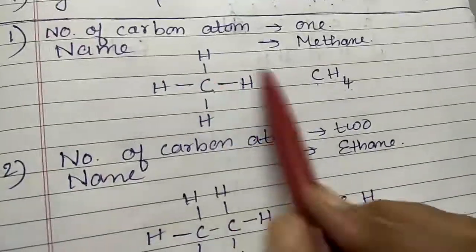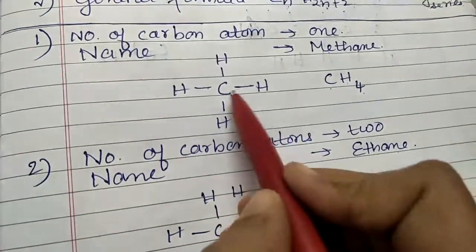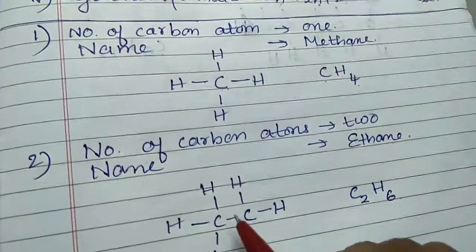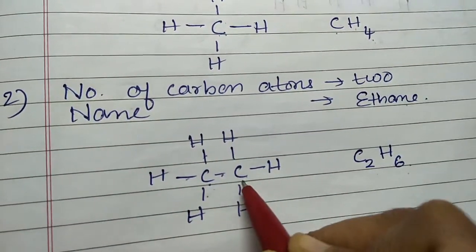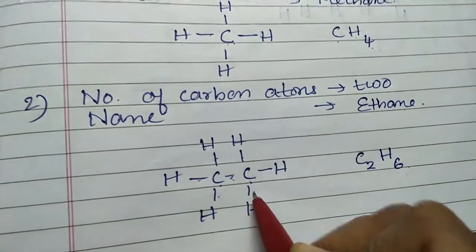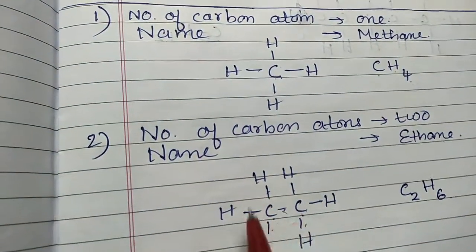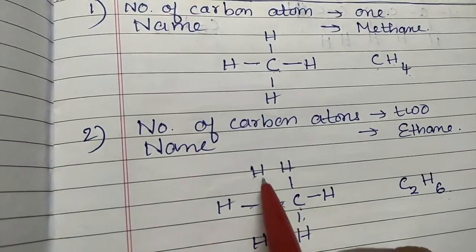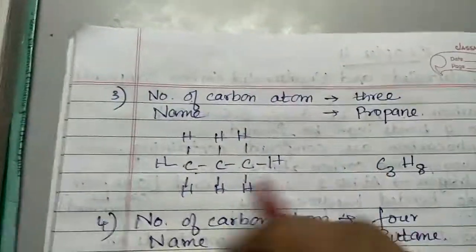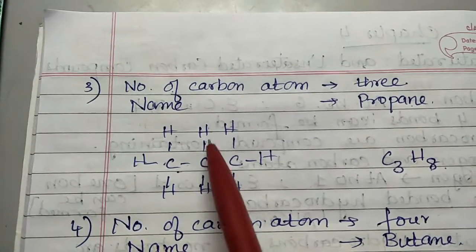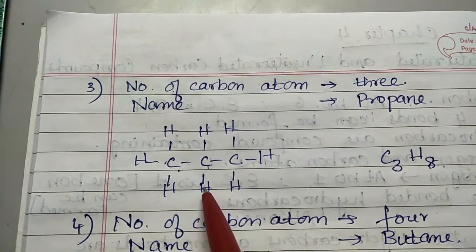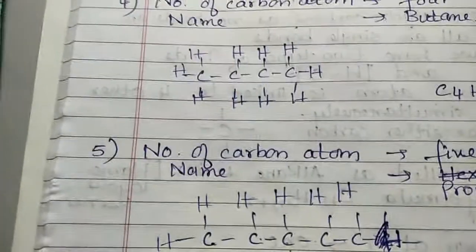Now if you see, each carbon has 4 bonds. If you see this carbon here, 1 2 3 4. If you see this carbon, 1 2 3 4. So each carbon atom has 4 bonds, and hydrogen has only one bond. You can check any of the carbons. Suppose you take this carbon, it has 1 2 3 4 bonds, so all 4 bonds should be satisfied. Now these are all single bonded alkanes.